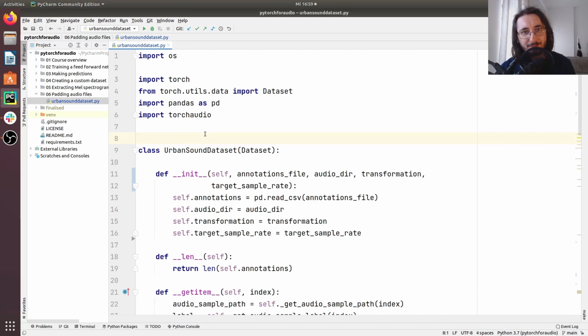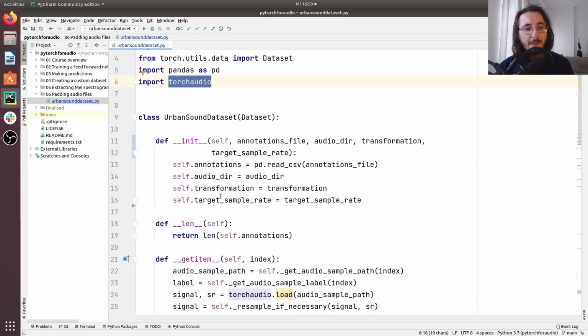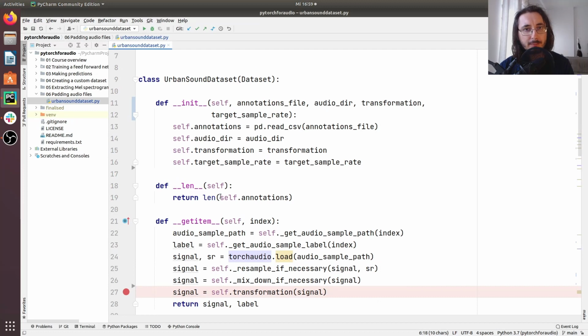Hi everybody and welcome to a new video in the Pytorch for audio and music processing series. Last time we extracted MEL spectrograms using torchaudio. This time we're going to be working on something important, which is basically adjusting the length of our audio signals or waveforms before we make transformations.